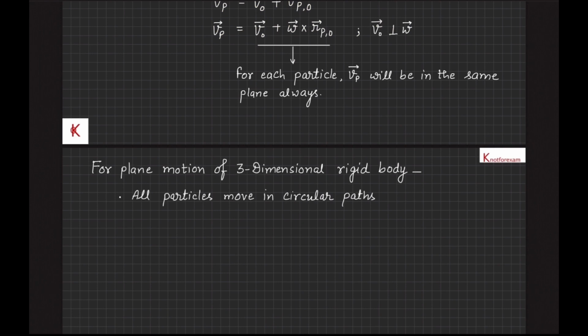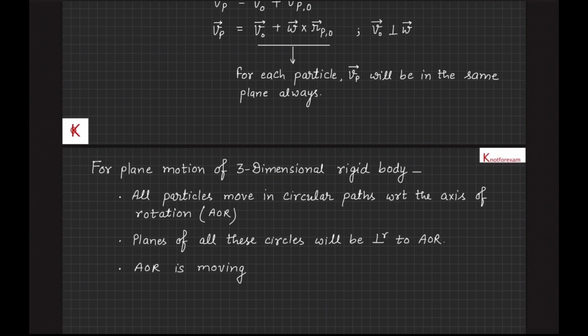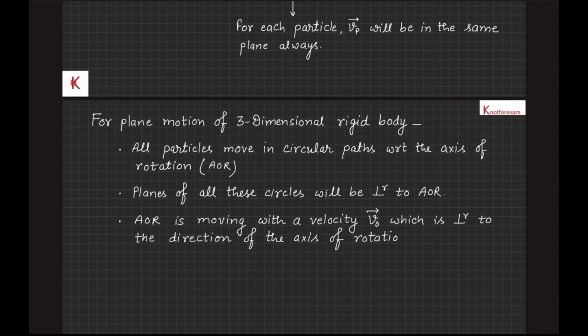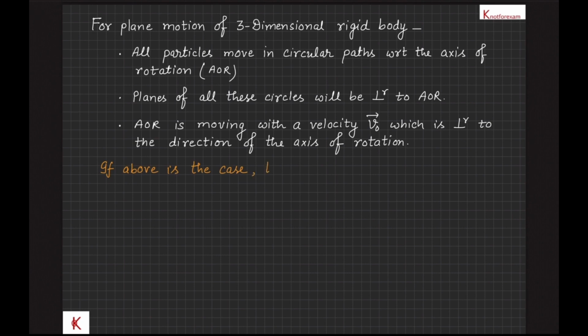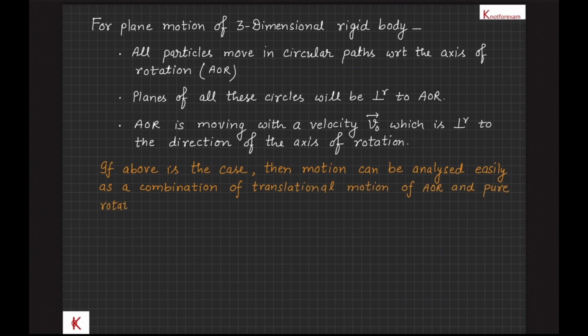For plane motion of a three-dimensional rigid body, all particles move in circular paths with respect to the axis of rotation. The planes of all these circles will be perpendicular to the axis of rotation, and the axis of rotation is moving with the velocity v naught vector, which is perpendicular to the axis of rotation. This is the general plane motion of a rigid body, and this motion can be analyzed easily as a combination of translational motion of the axis of rotation and pure rotation about the axis of rotation.